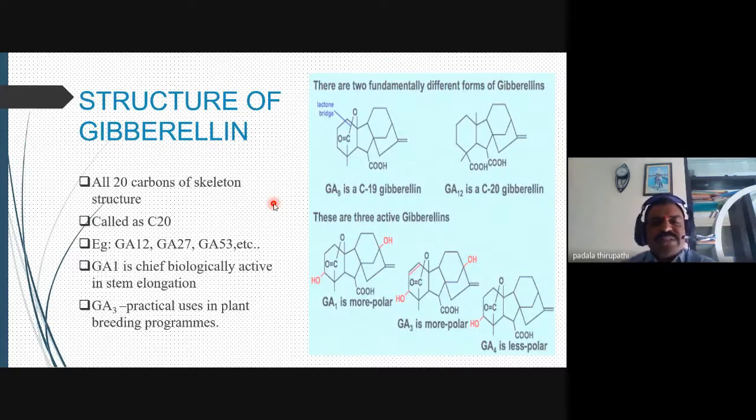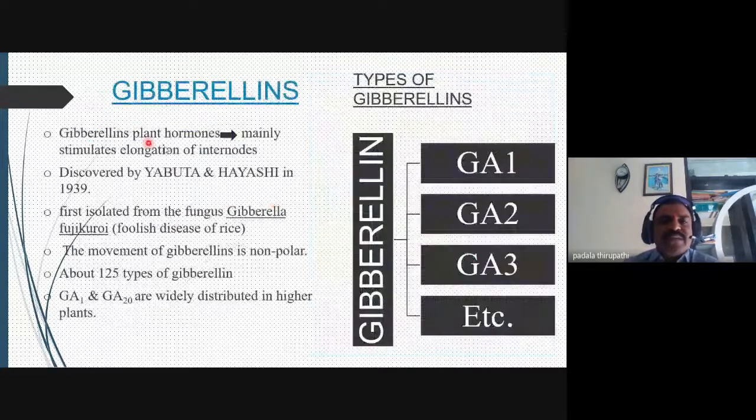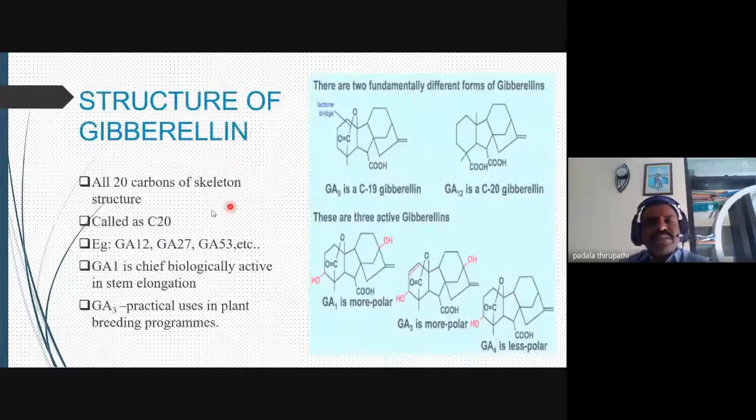GA1 is the chief biologically active gibberellin in stem elongation. Among these 200 types of gibberellic acid, GA1 is the main active biological compound for stem elongation. So the first physiological function of gibberellic acid is stem elongation. Why can we say stem elongation? Because we observe elongation of the internodes, and internodes are responsible for stem elongation.